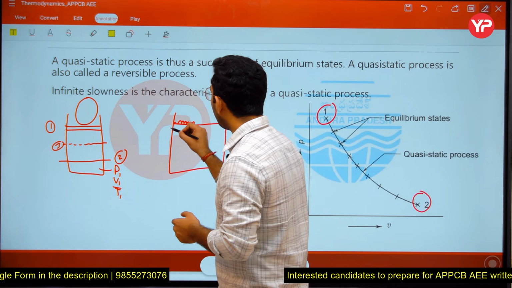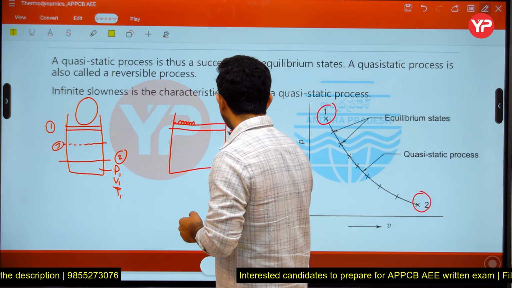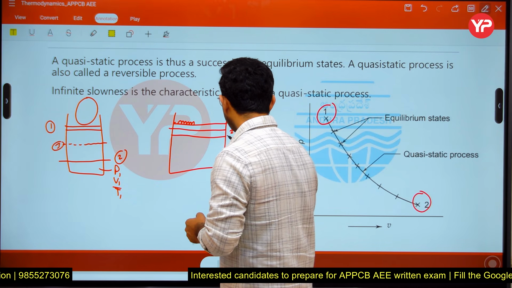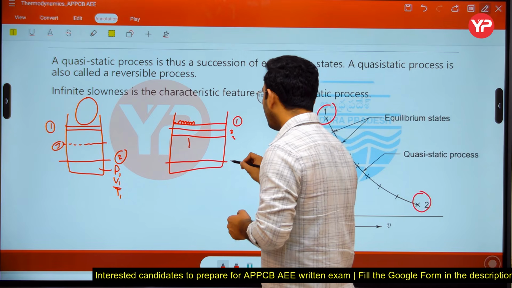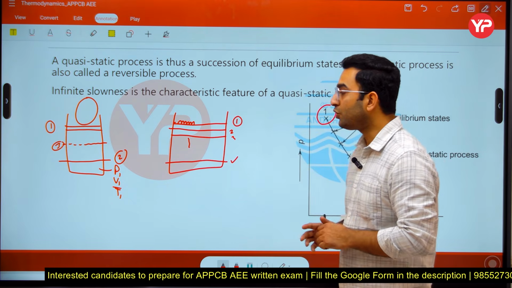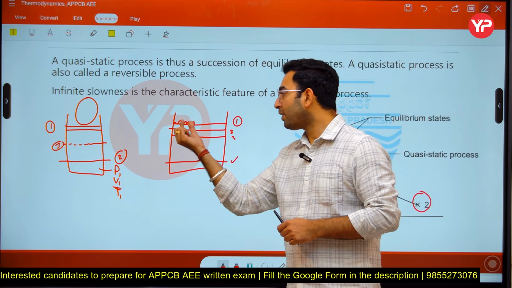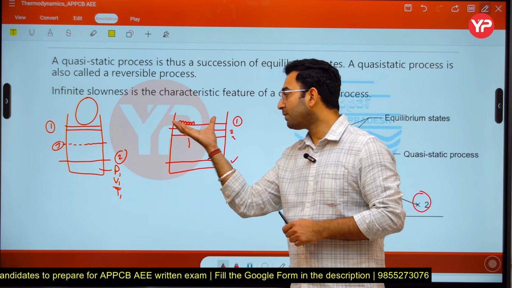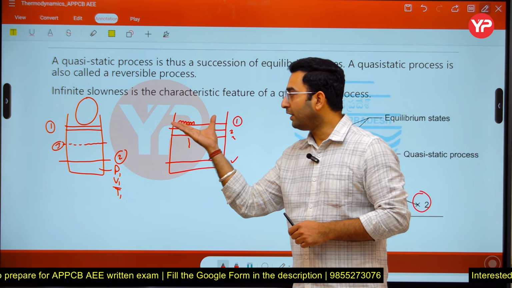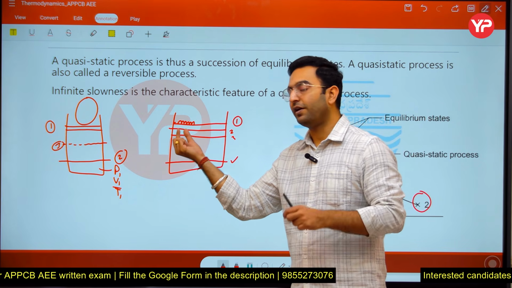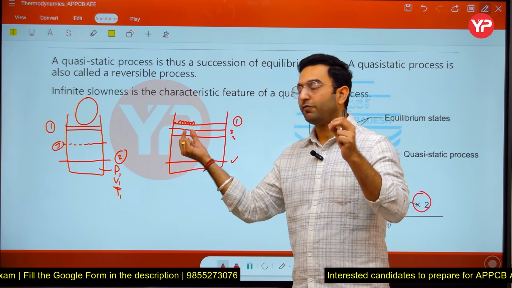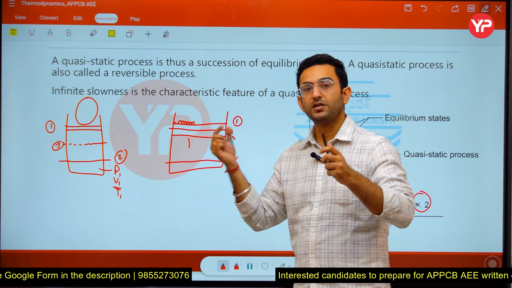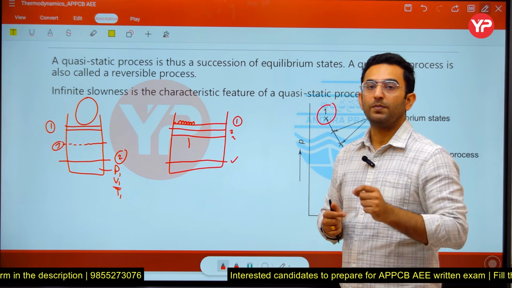The piston will move from 1 to 2, then from 2 to 3, and so on till it comes to the bottom, okay. When we put a small amount of weight, as the piston moves slowly in the downward direction, we get different properties at each and every point, and these properties are going to be stable, okay.